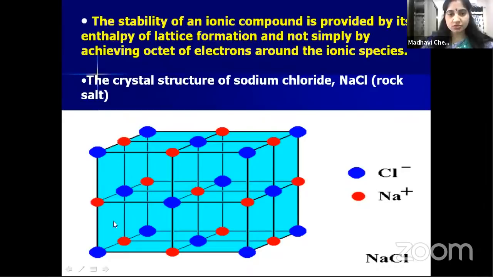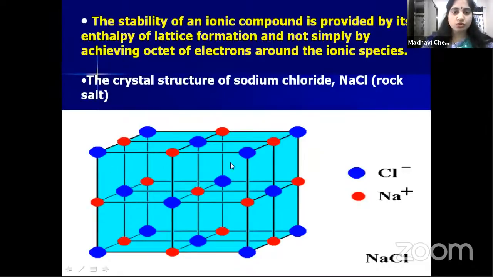So let us see the structure of sodium chloride. This is the arrangement of sodium chloride. These red balls show the Na plus ions, and these blue colored balls show Cl minus ions. Always remember children, anions have bigger size when compared with cations. Cations have small size. So these small red colored balls show Na plus ions.